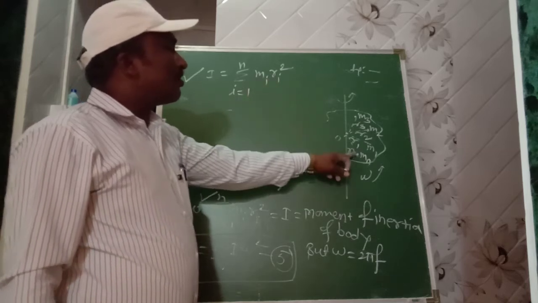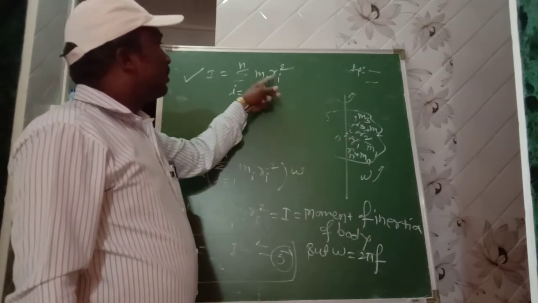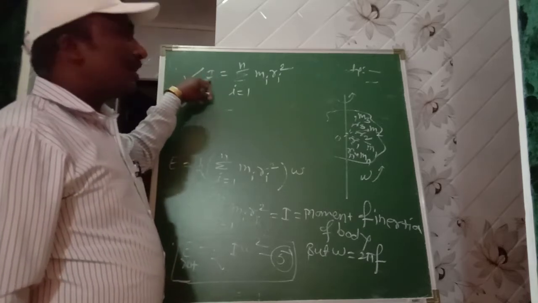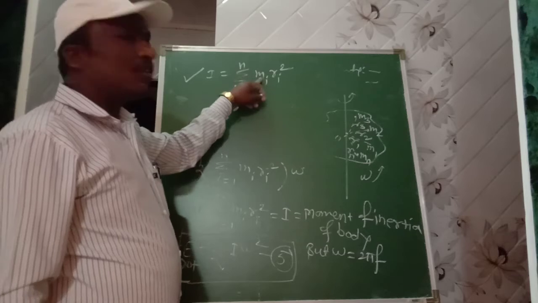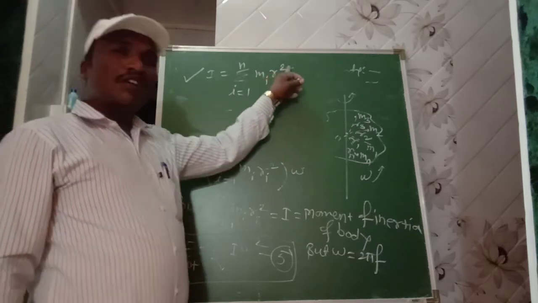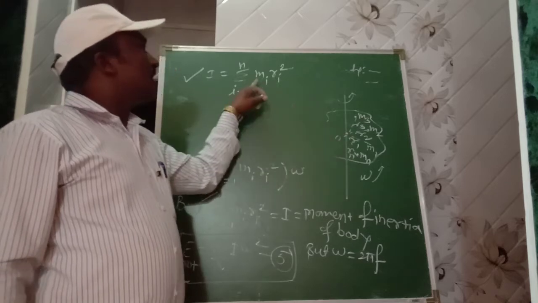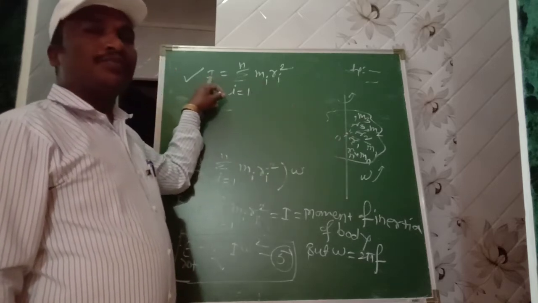In this figure, r is distance, not radius. Then how to write the definition? By using the formula, moment of inertia is defined as the sum of the product of mass of each particle and square of distance from the axis of rotation, called the moment of inertia I.